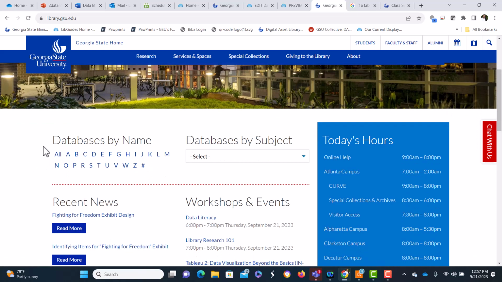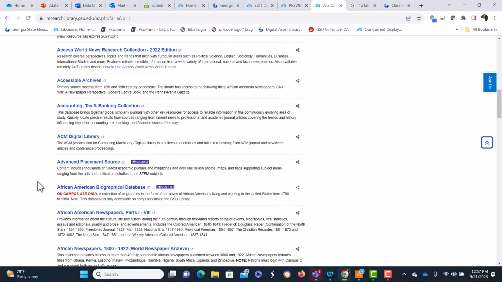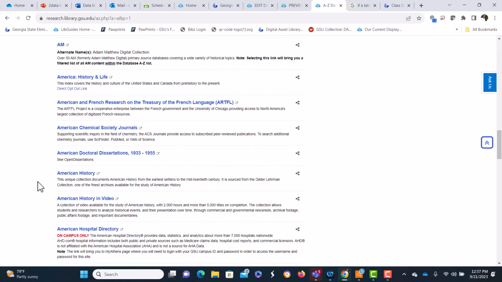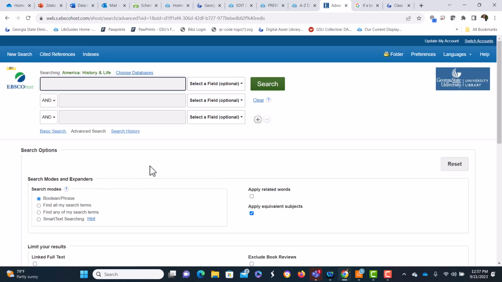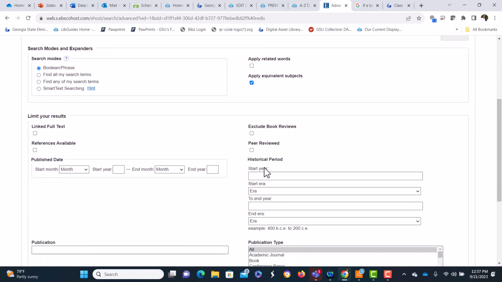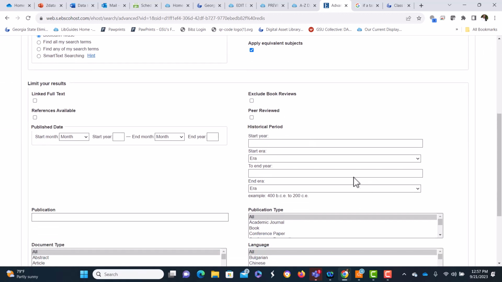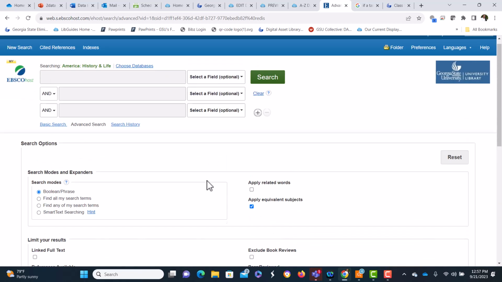So we're going to start here, databases by name, and go to A for America, History and Life, right there. Okay, so let's do an advanced search. And we want to do this because this database allows us to limit or narrow our results to that historical period. And let's do 1840 to 1940.